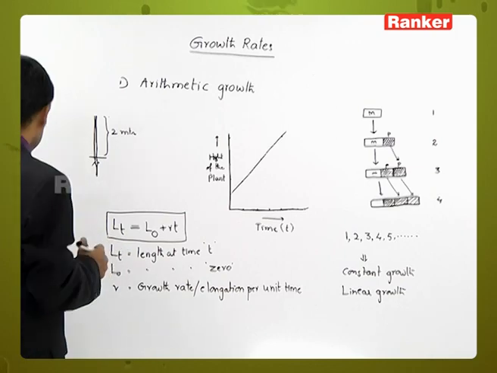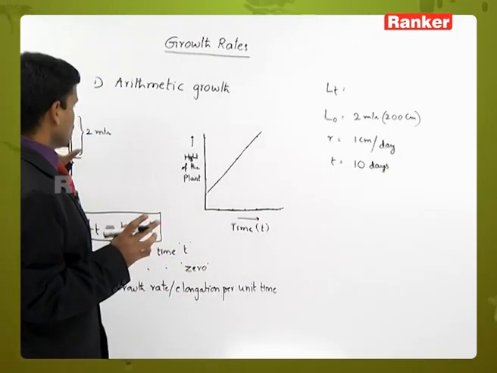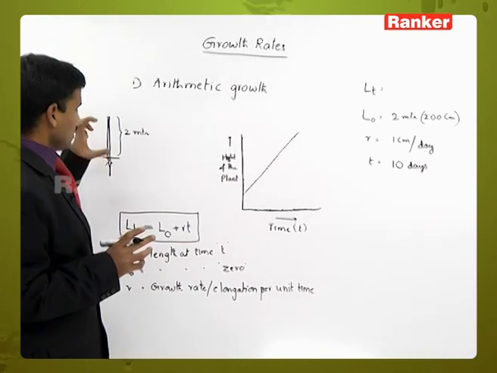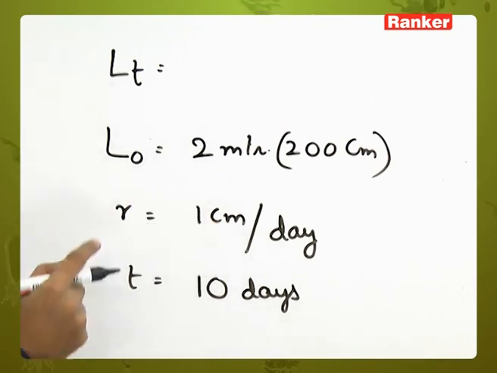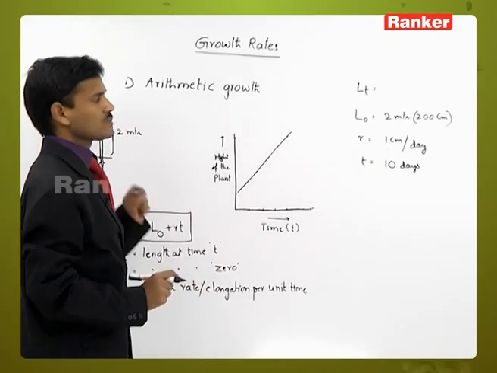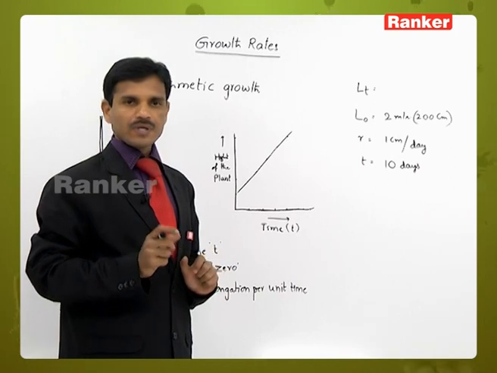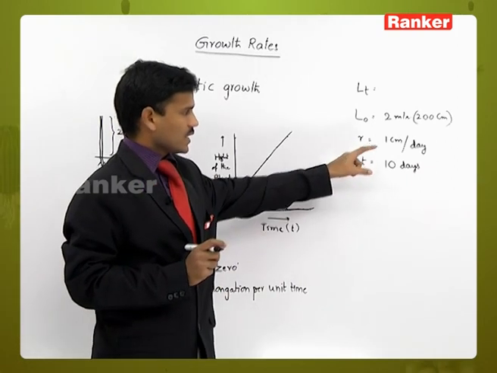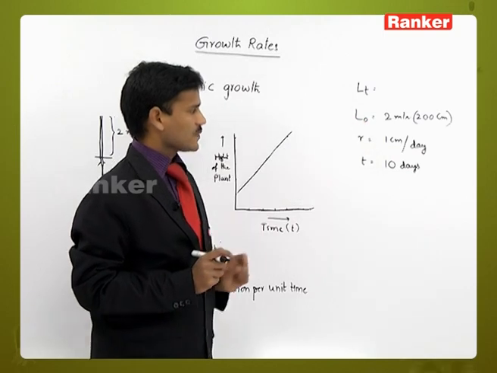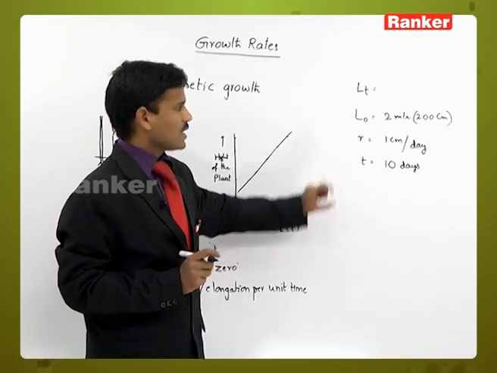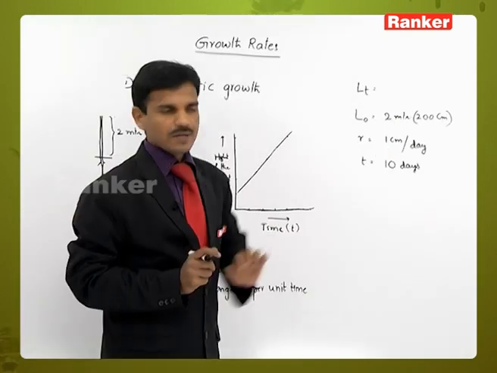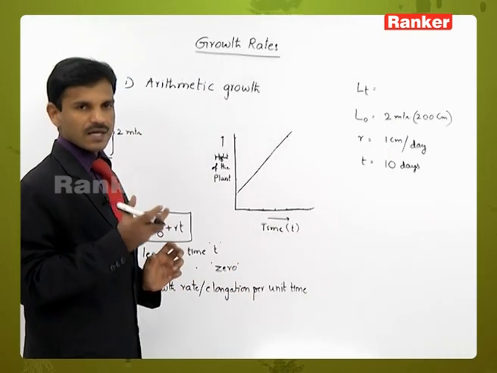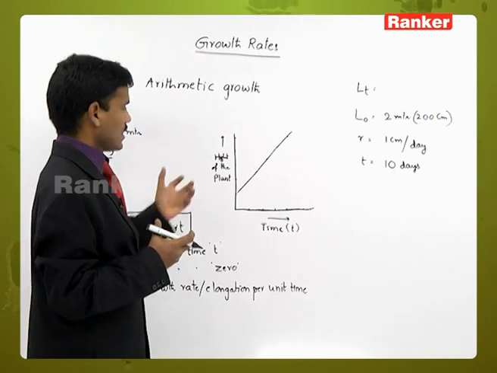If you observe one plant's growth, it shows growth of 1 centimeter in height every day. So the growth rate is 1 centimeter, that is, the growth per unit time, in 1 unit of time, which is a day. In 1 day it shows growth of 1 centimeter, and the total time is 10 days. The starting length or height of the plant is 2 meters, equal to 200 centimeters. So what is the final length or height of the plant?